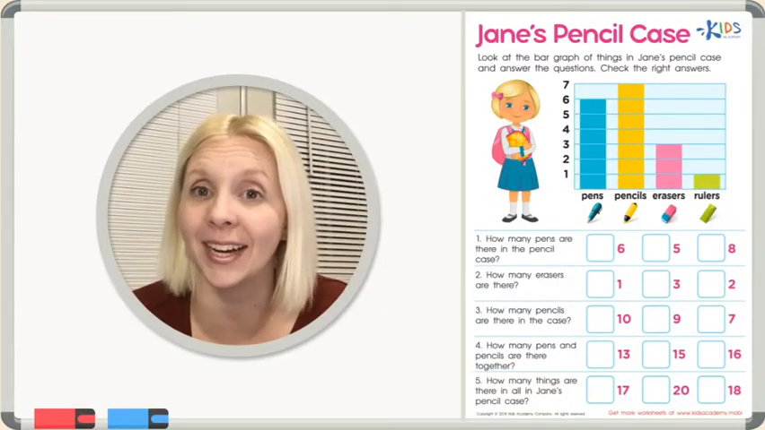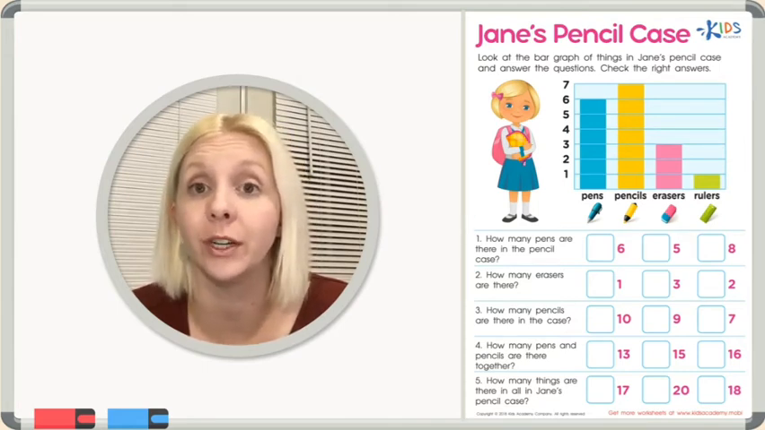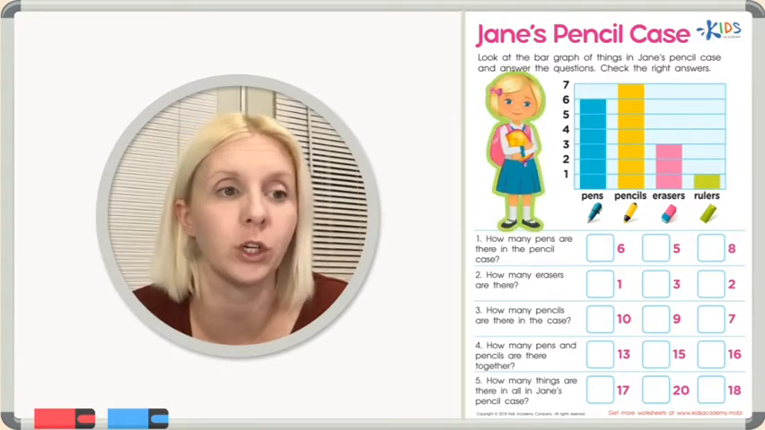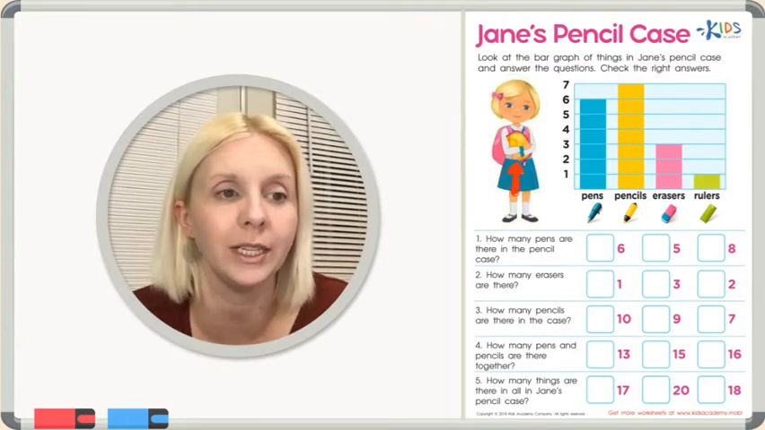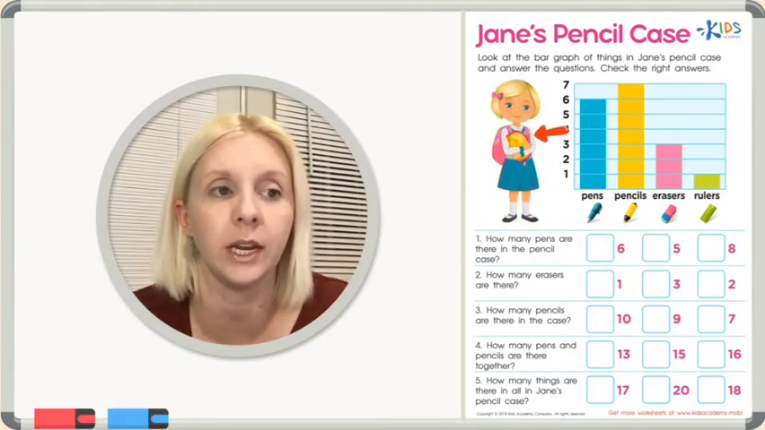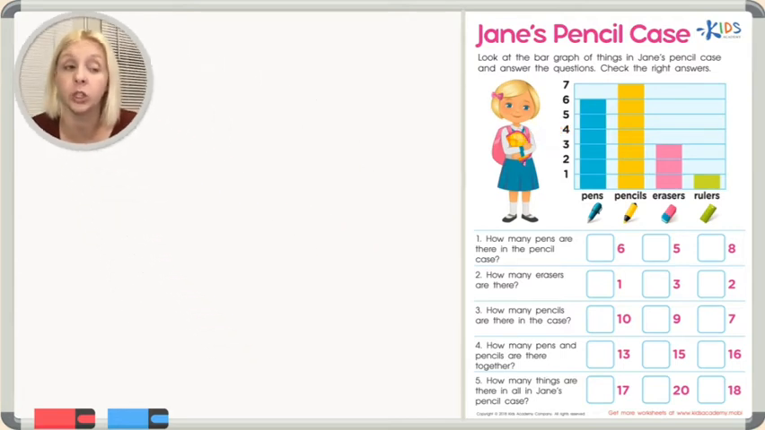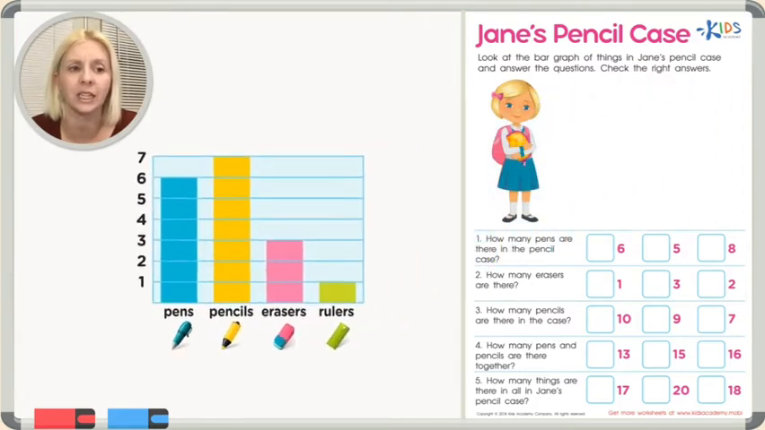Hello, welcome back. Today what we're going to be doing is we're going to be taking a look at a worksheet, and the name of our worksheet is called Jane's Pencil Case. And we've got Jane here, and here's her pencil case that she keeps all of her things in. What we're going to do is we're going to first look at the directions. The directions say, look at the bar graph of things in Jane's pencil case and answer the questions. Check the right answers. So this is a bar graph.